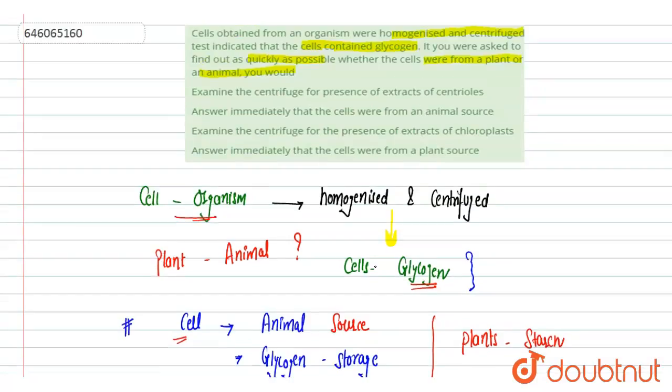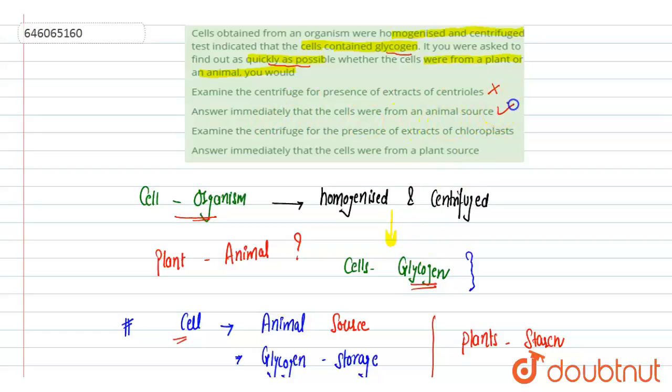So here we will see the options. Option A is to examine the centrifuge for presence of extracts of centrioles. That will be the later step if we did not have this information. We don't need the extract of centrioles to find out whether it's an animal cell or a plant cell. We can find this quickly, because they have mentioned as quickly as possible, and as quickly is only possible by this information, the cell contains glycogen. So this is incorrect. Answer immediately that cells are from an animal source.